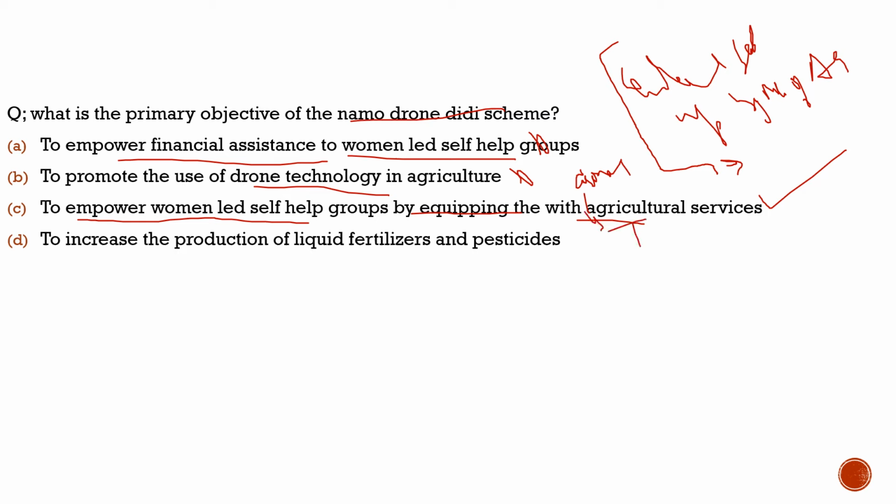Sorry, I had not written this statement properly here. So it is to empower women-led self-help groups by equipping them with drone technologies to provide agricultural services. So with this, I hope you understood the question, and let's move to the last question